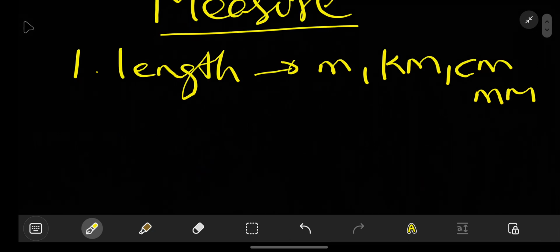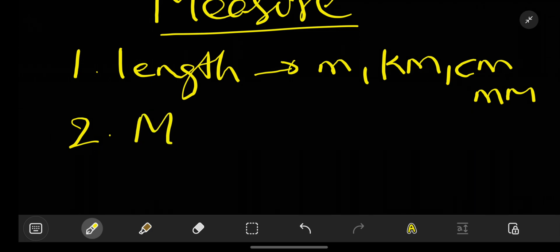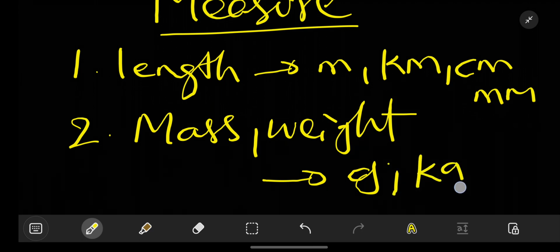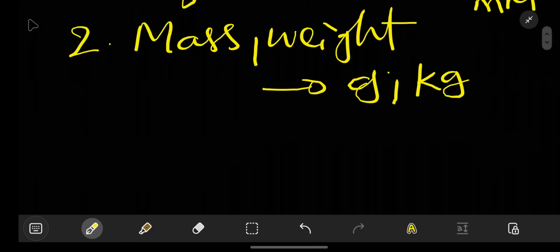And the second thing which we can do is we can also measure mass, or let's say weight. We can also measure weight, and we usually measure weight in grams. I'm writing the shortcuts, kilograms, of that sort.